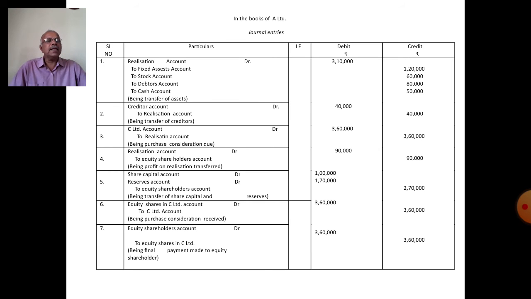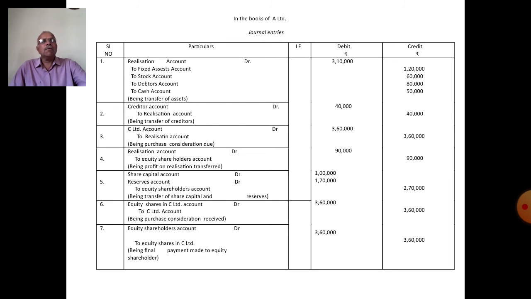Finally, close the equity shareholders account. Equity shareholders account debit to equity shares in purchasing company account. Here the purchasing company is C. Equity shareholders account debit to equity shares in C Limited account 3,60,000. Being final payment made to equity shareholders.